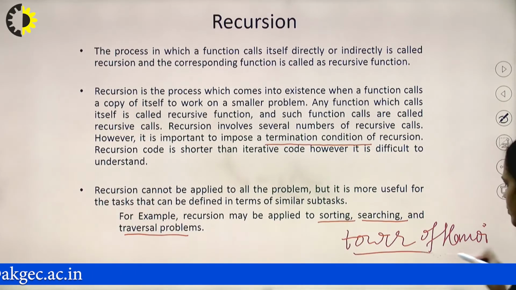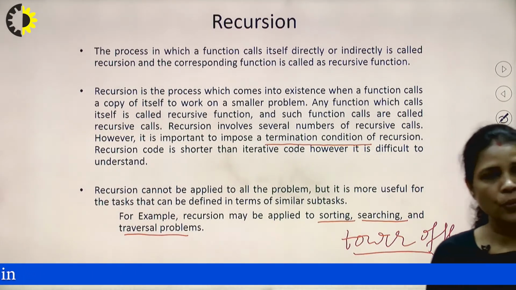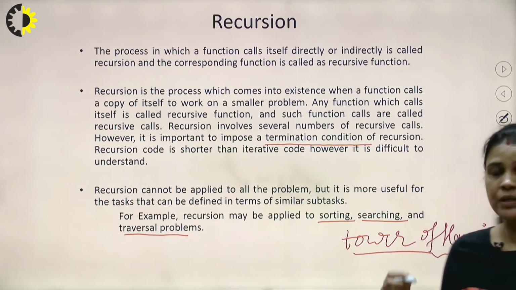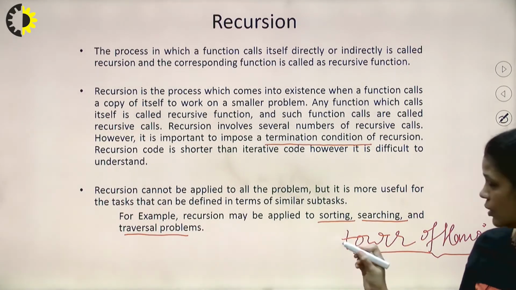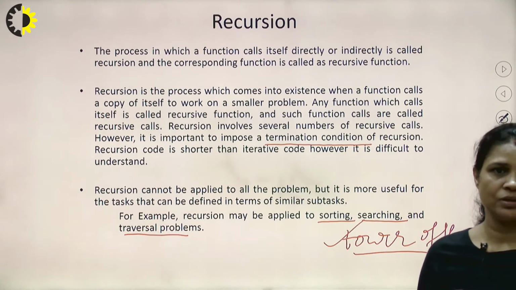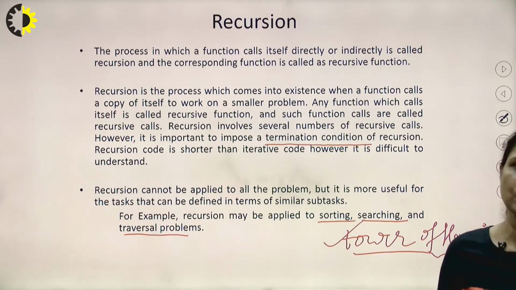It is a problem which can be solved non-recursively, iteratively also, but it has very complex code. With the help of recursion, we can write very simple code for the same problem of Tower of Hanoi.